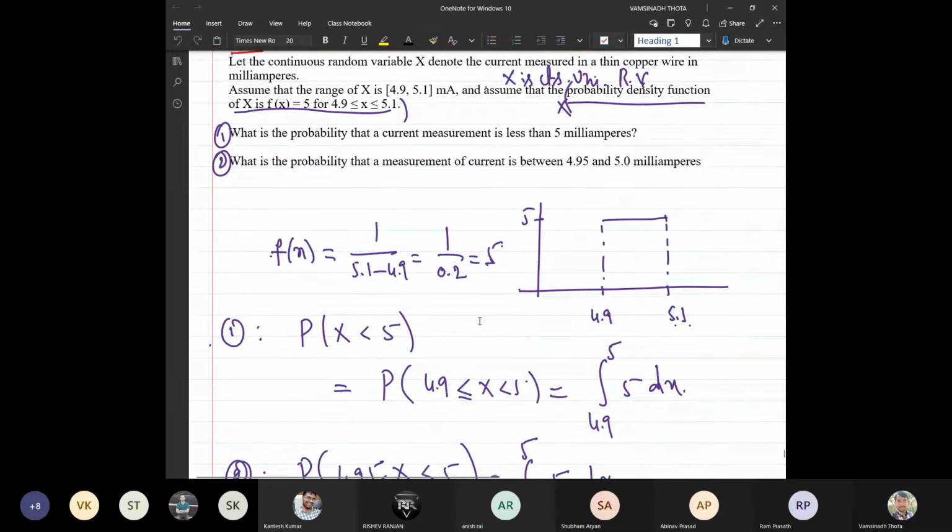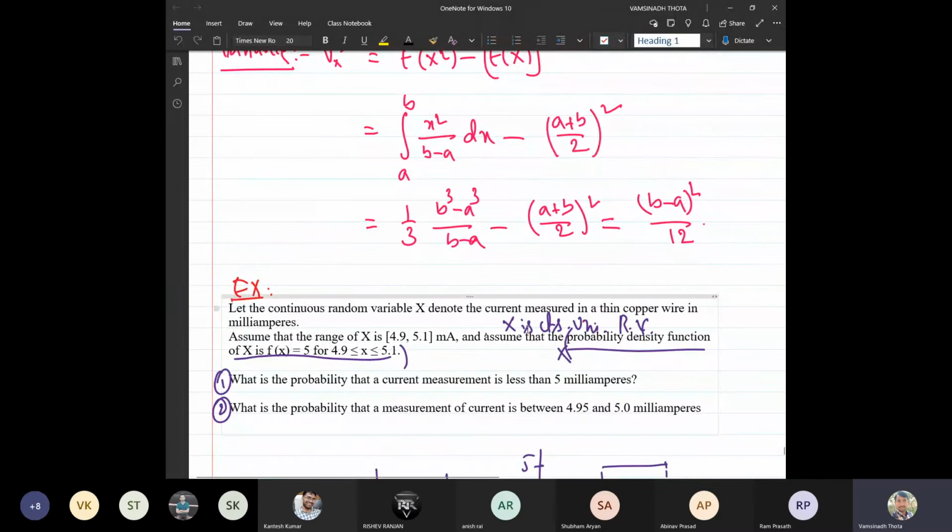So till yesterday, we have discussed various kinds of distributions and random variables. For discrete random variables, we have seen the uniform discrete random variable, the binomial distribution, and the random variable with the Poisson distribution. And in the continuous case, we have seen the uniform continuous random variable.